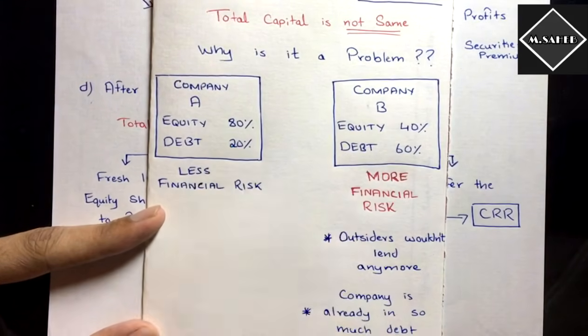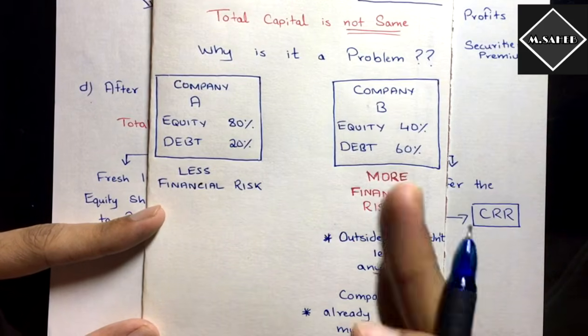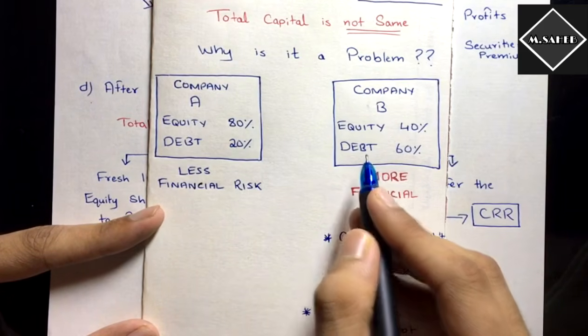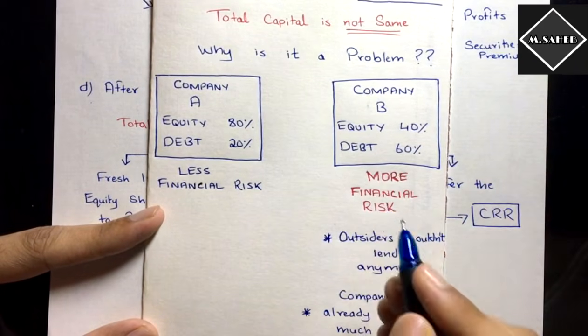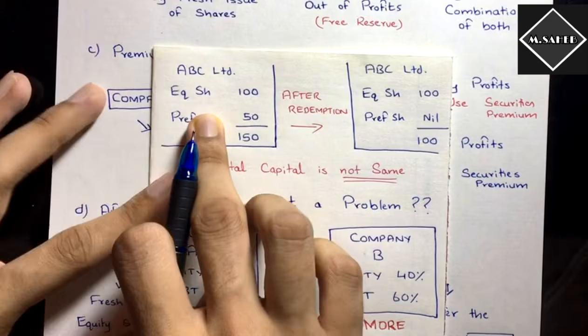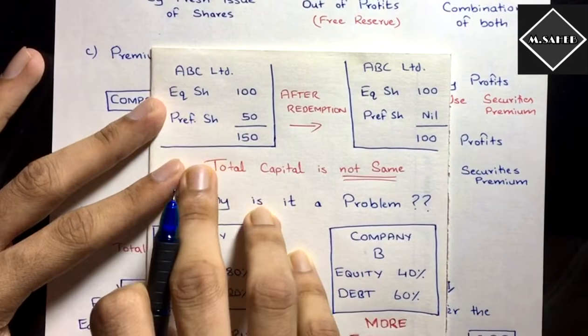This is good company, right? This is the problem here. The problem arises with debt. If so much debt is there, then there will be more risk, right? So what will happen? See here, let's say here there was 100 debt.